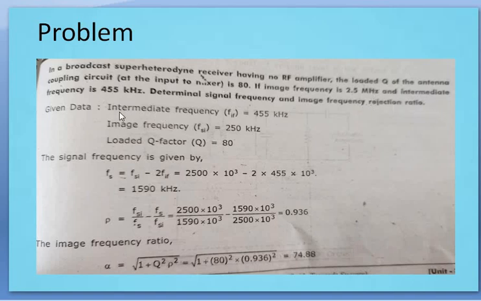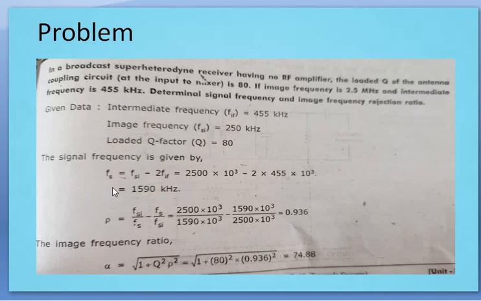Okay. First write what is the given data you are having. Quality factor, he has said, we are having loaded quality factor as 80. Then you are having image frequency, or Fsi, which is given as 2.5 megahertz. Then you are having intermediate frequency, or the IF, equal to 455 kilohertz. We have to find the signal frequency as well as the image frequency rejection ratio.